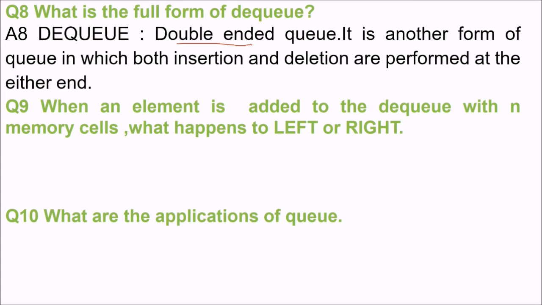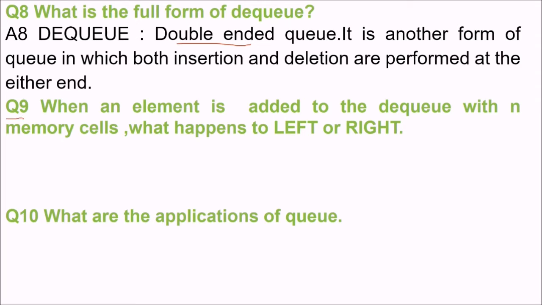So it is a form of queue only in which both insertion and deletion are performed at either end. In a queue, we have indicated that the deletion can only be from the front end and the addition can only be from the rear end. While in this double-ended queue, the deletion and addition can be from both ends, rear and front.